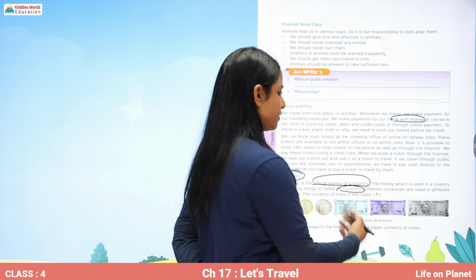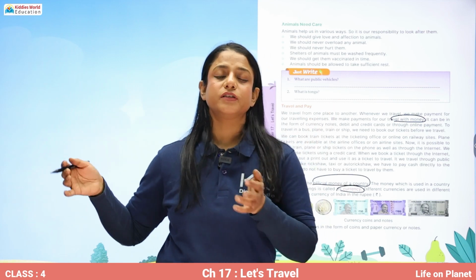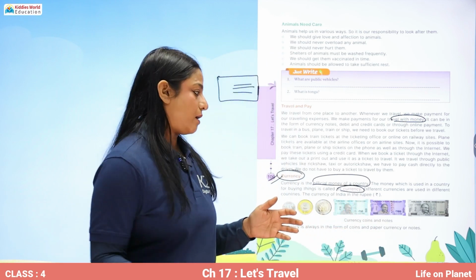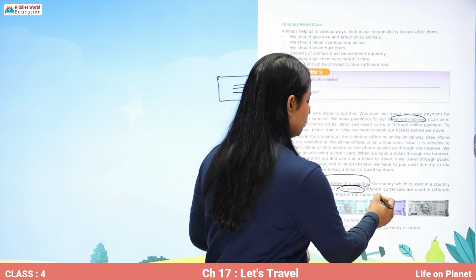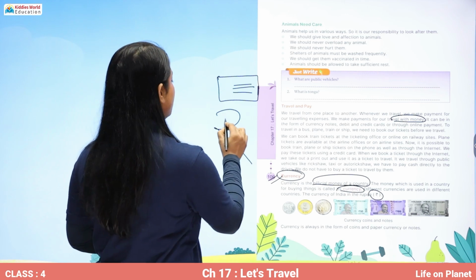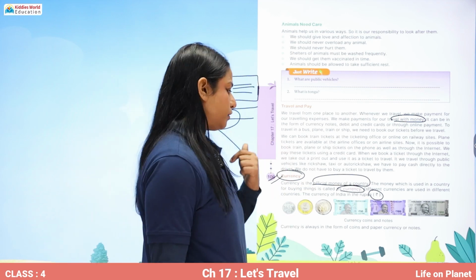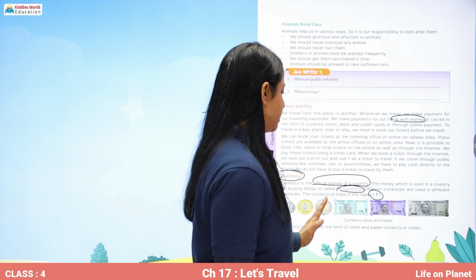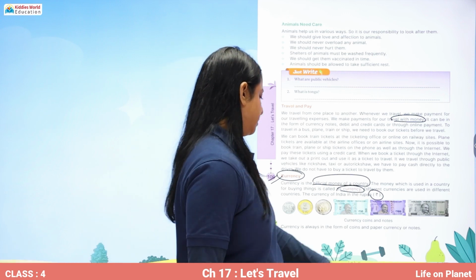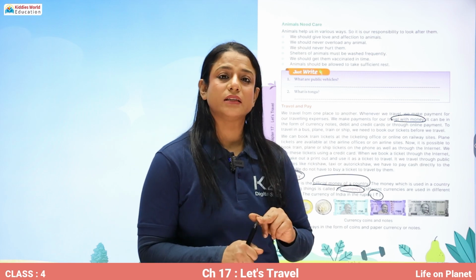Different currencies are used in different countries. So every country has a different currency. They have different official money for that country, and they have different names also. The currency of India is the rupee, Indian rupee, and this is the symbol of the Indian rupee. So Hindi R with a line in between, this is the symbol of the rupee. These are the Indian coins and these are the notes which are currently used as Indian currency. So currency is always of two types, either coins or paper notes.